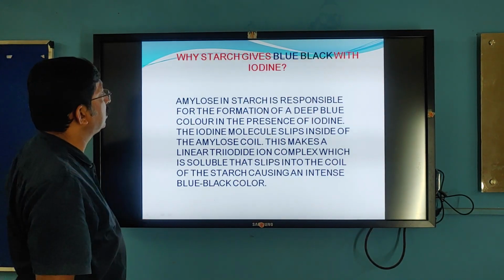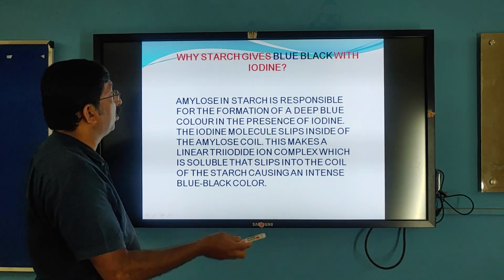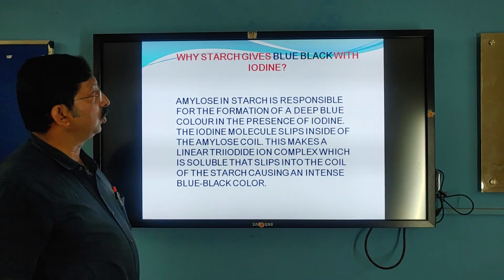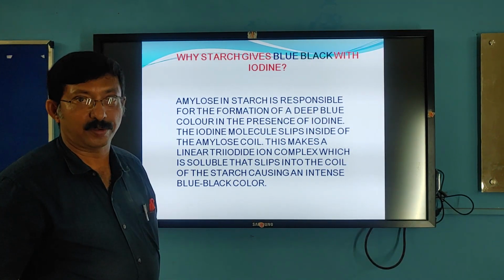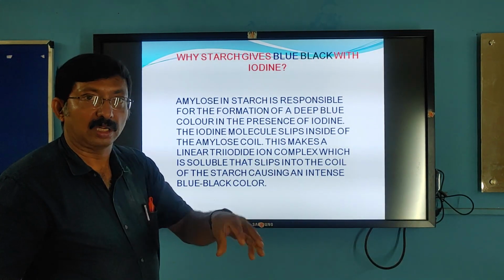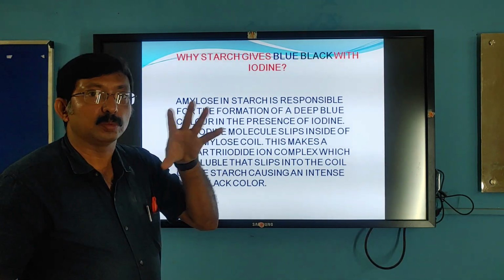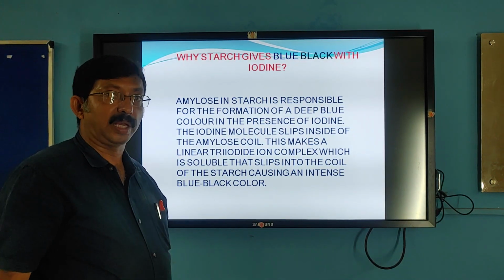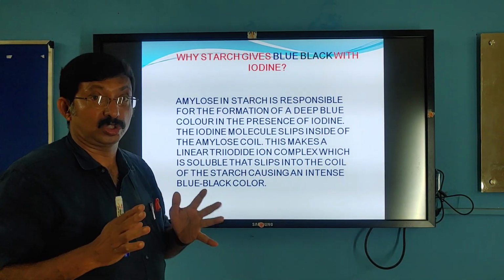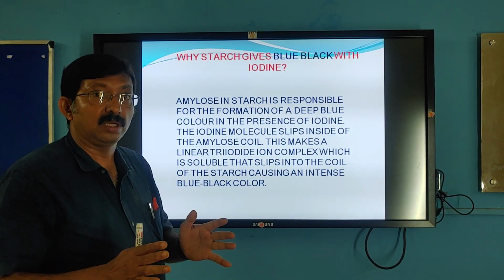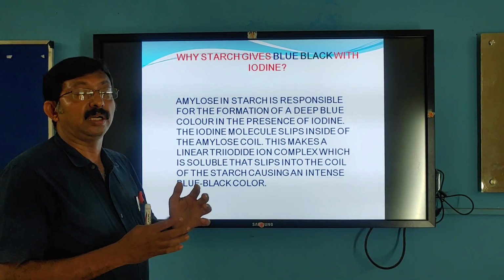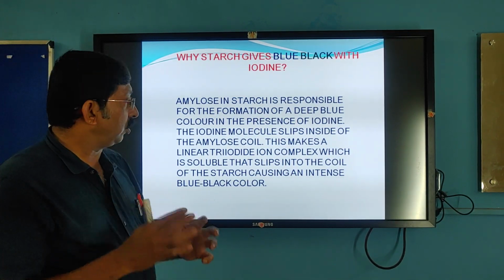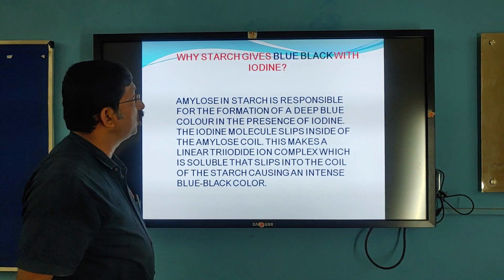Before that, now let us see why starch gives a blue black color. Somewhere in 9th standard you have tested for starch. When we add iodine to starch or potato, it gives a bluish black color. Why does it give a bluish black color? Because the amylose reacts with iodine and forms a triiodide complex, the starch iodine complex, that develops a bluish black color.